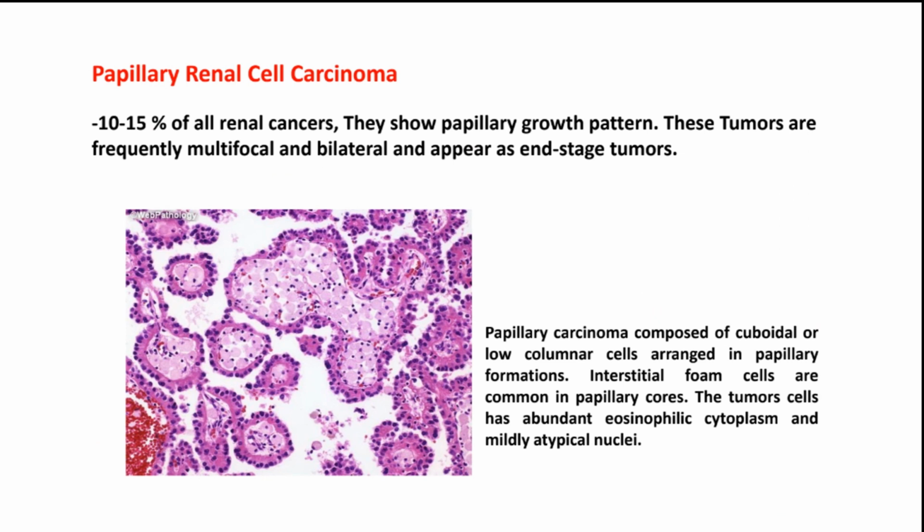So in regards to papillary renal cell carcinoma, they are less common than clear cell carcinoma. As I mentioned, clear cell carcinoma is the most common subtype of renal cell carcinoma. So papillary renal cell carcinoma is less common, and they would just show a papillary pattern. Very important features are that they are multifocal and bilateral. And you can see in the figure below, these are lined by malignant epithelial cells right over here, and inside would be the interstitial foam cells.